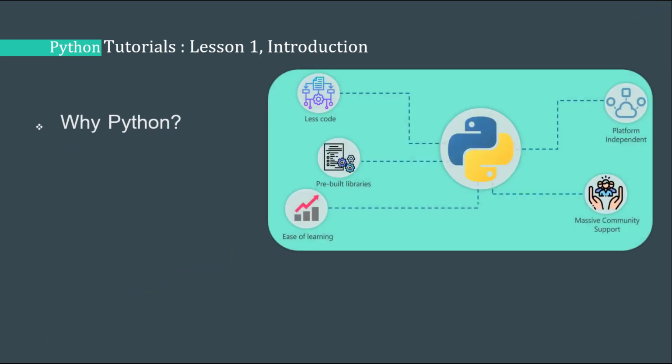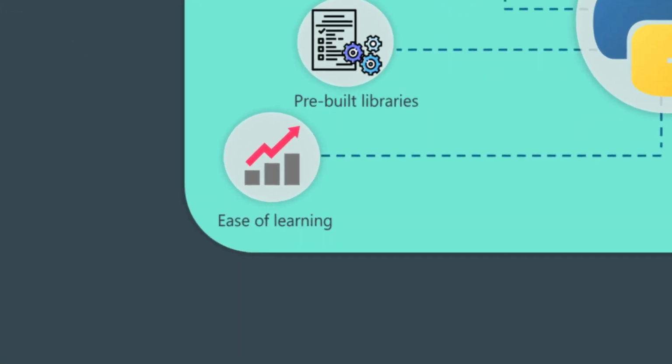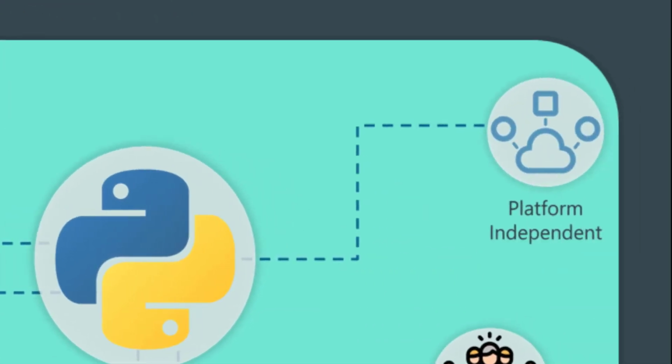There are a lot of reasons why Python is getting popular these days. There are a lot of job opportunities for Python and we are going to discuss the reasons. The first reason is that it is easy to learn. The purpose behind designing Python as a programming language was to make it easier for people to write codes. There is less amount of code to write and it is designed in a way to be closer to human language.